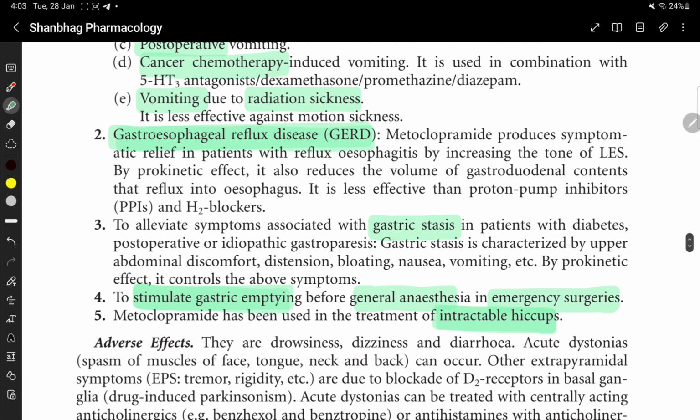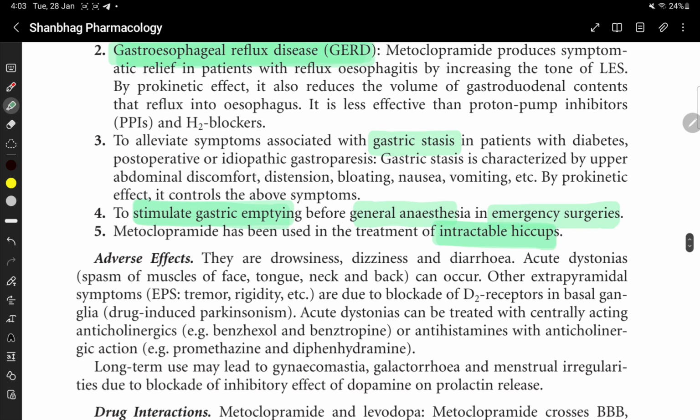Okay. It is used in GERD. It is used to alleviate symptoms associated with gastric stasis. It stimulates gastric emptying before general anesthesia in emergency surgeries, and it is used in the treatment of intractable hiccups.